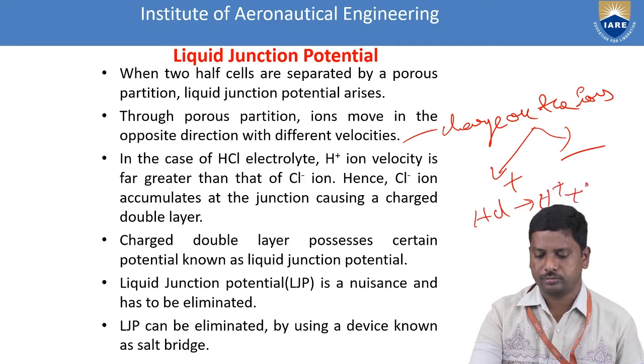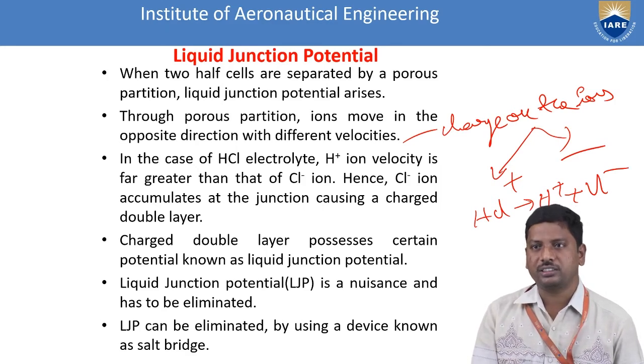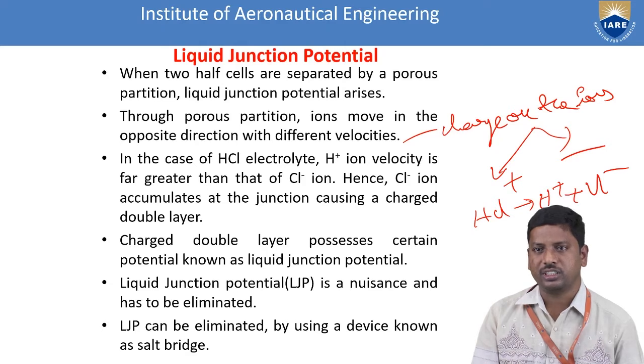The H+ ion velocity is far greater than that of Cl-. Hence Cl- accumulates at the junction, causing a charged double layer. The charged double layer possesses a certain potential, which is the liquid junction potential.